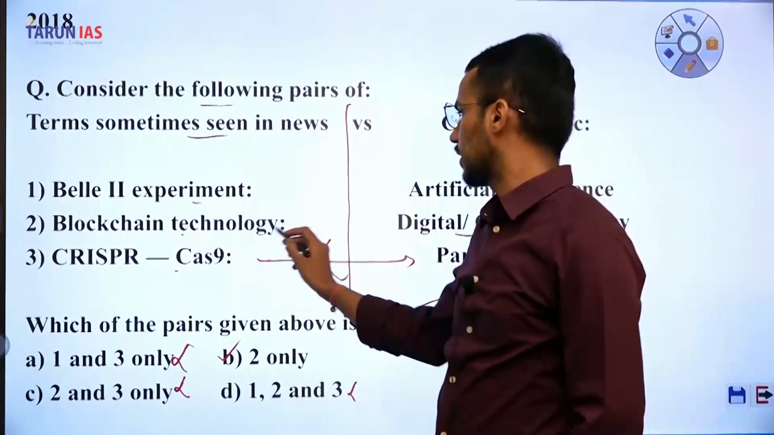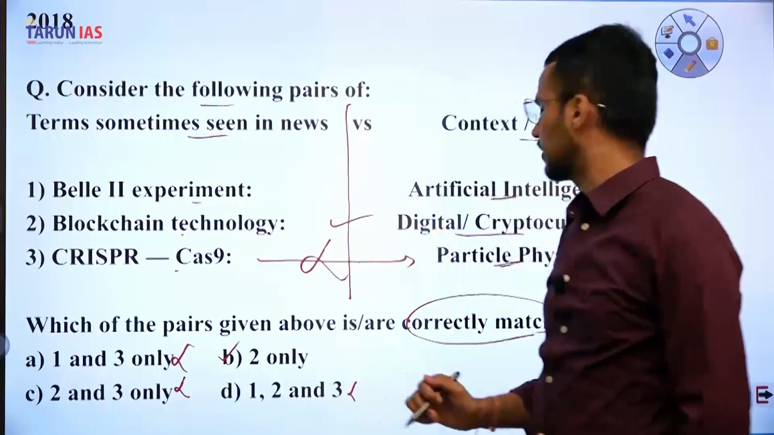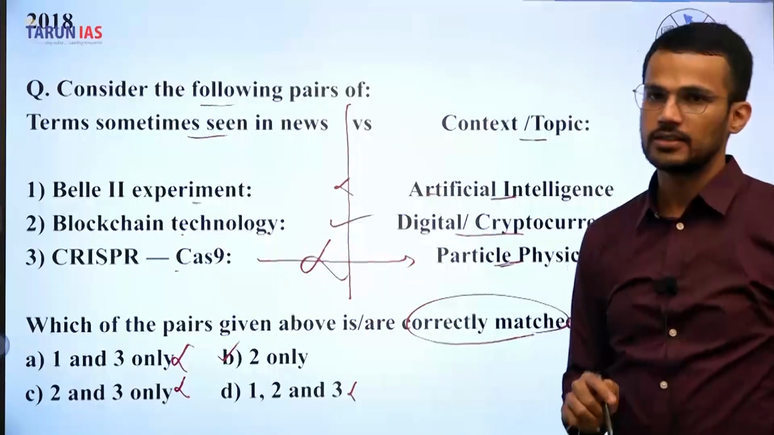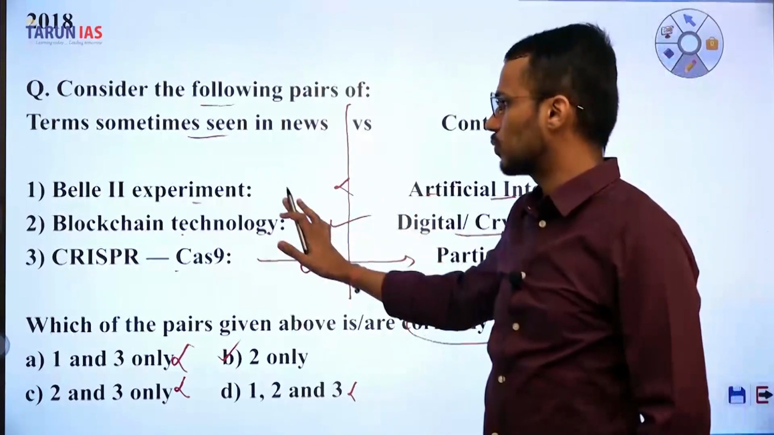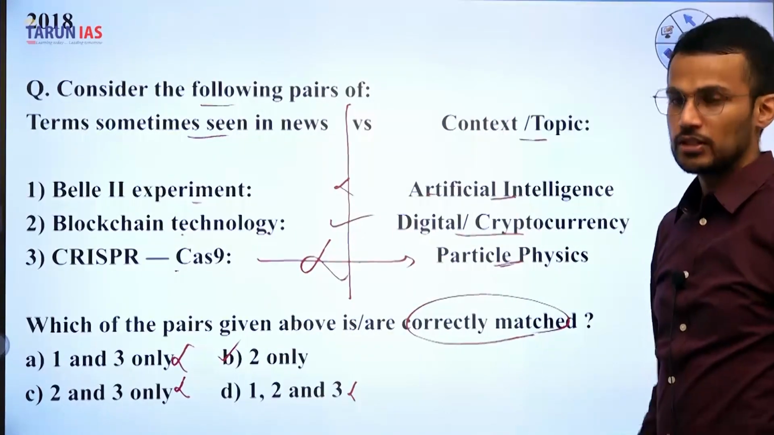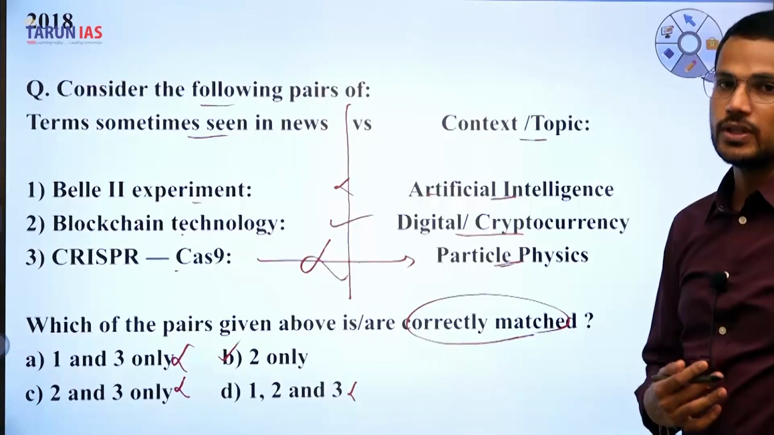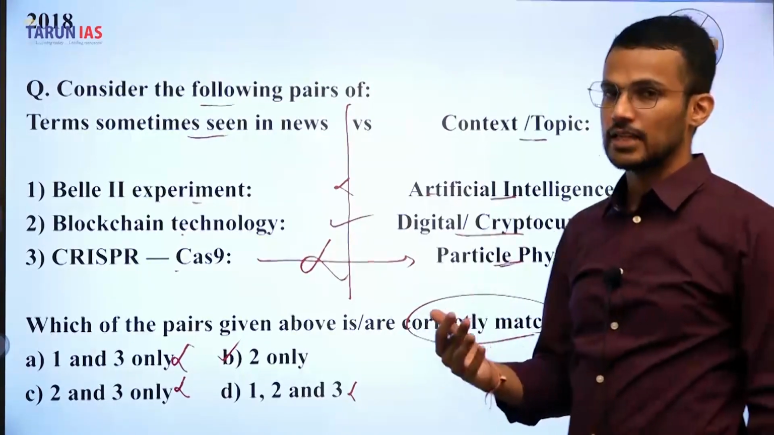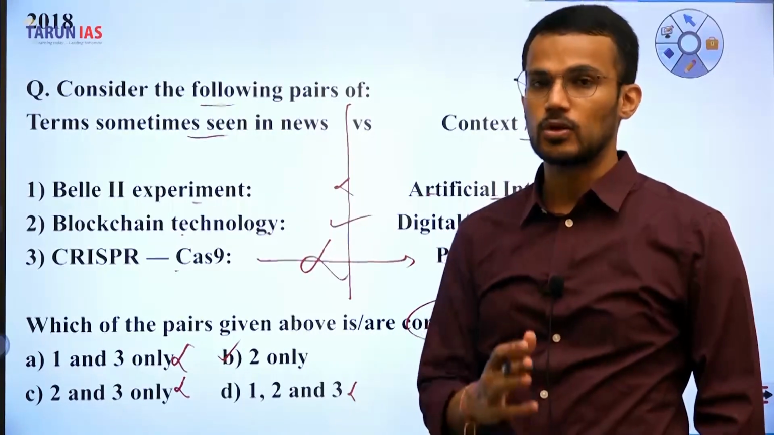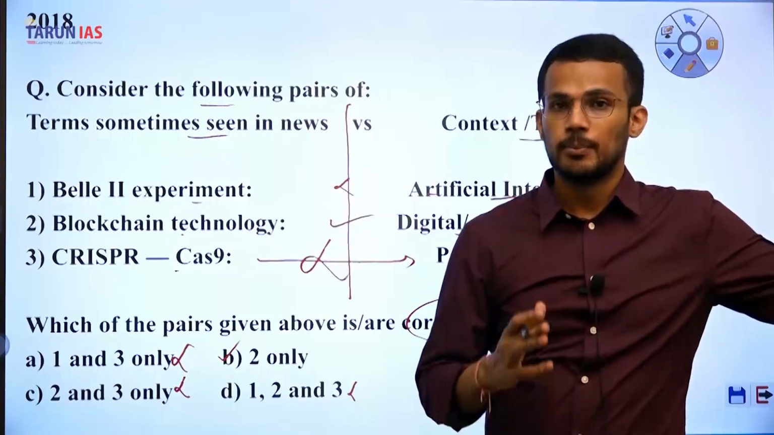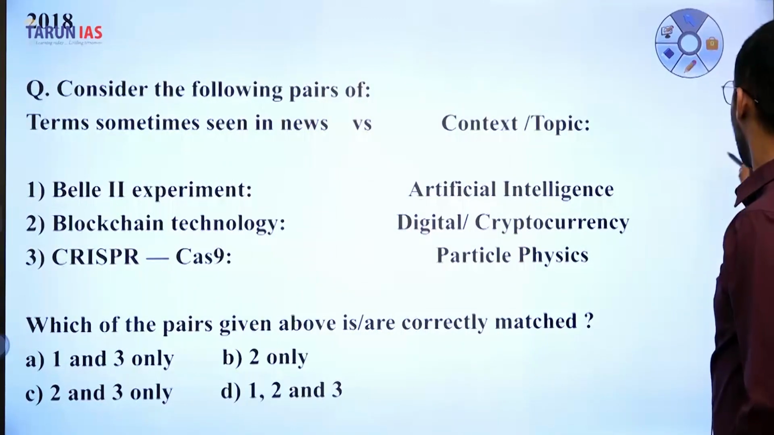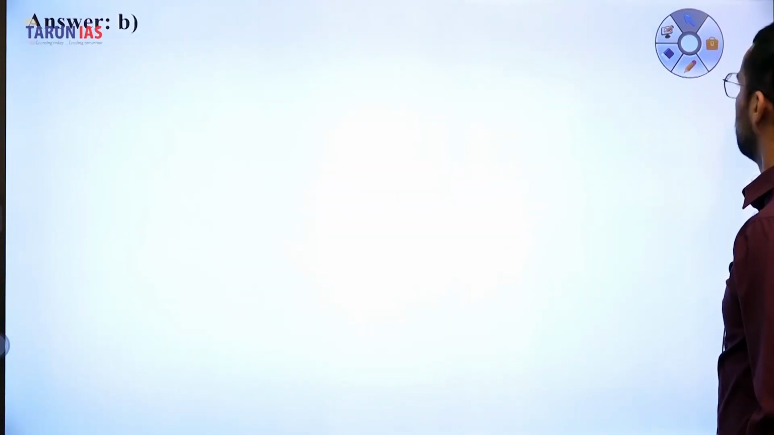So blockchain technology paired with digital currency is correct, but the Ballet 2 experiment paired with AI is incorrect. So the answer for this question is 2 only, mentioned in option B. So this is the elimination that we have used here. You should practice this kind of methodology to answer questions, as we have already discussed, because this is very important for multiple choice questions. Next now. So the answer for this is B.